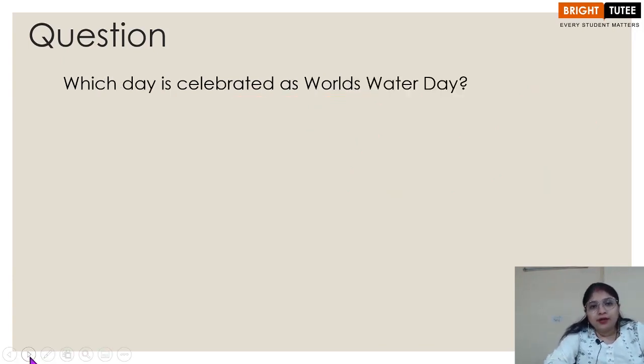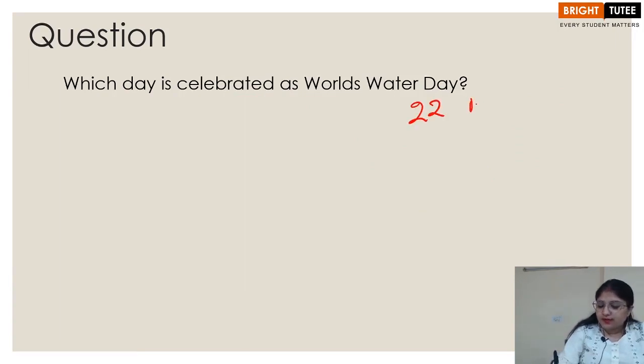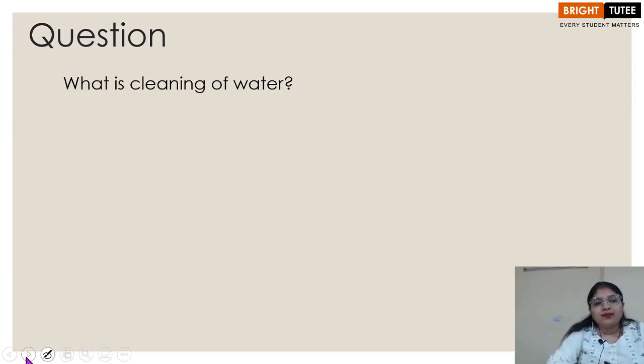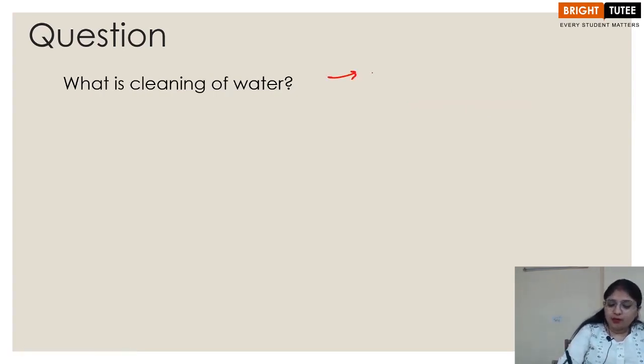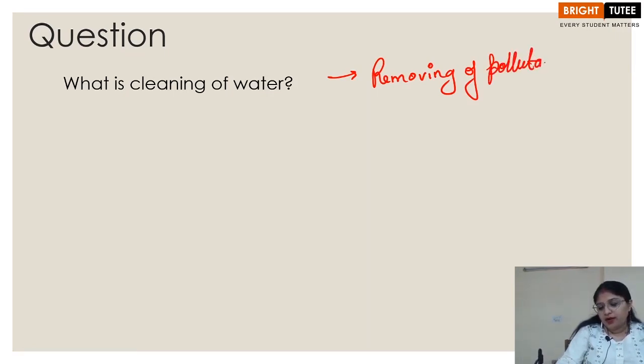Which day is celebrated as World's Water Day? So 22nd March is celebrated as the World's Water Day. What is cleaning of water? So cleaning of water means removing of pollutants, right?